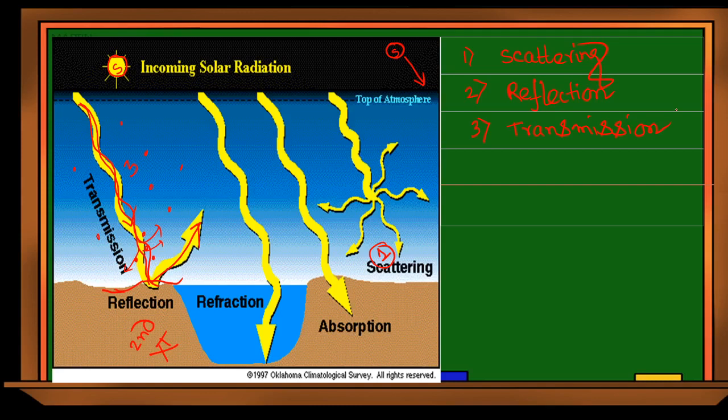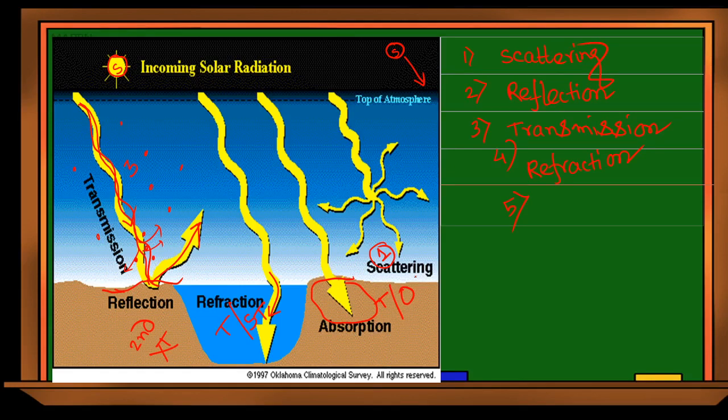And the last one: whatever the medium, it may be transparent or opaque or semi-transparent, it will always absorb some amount of energy. That is known as absorption. So these 5 events are always associated whenever light comes from a source to any object. Clear?